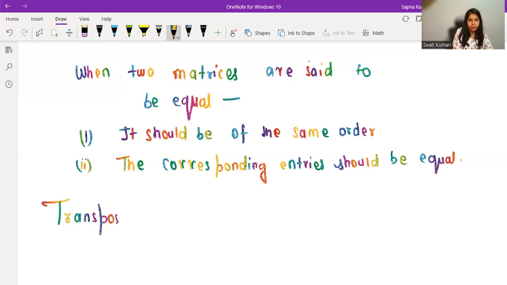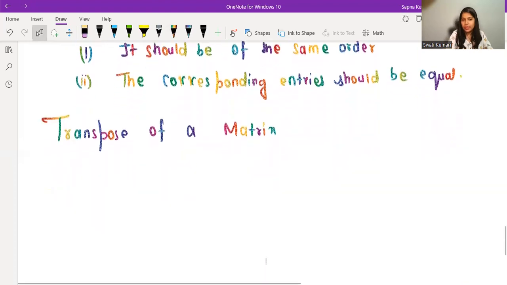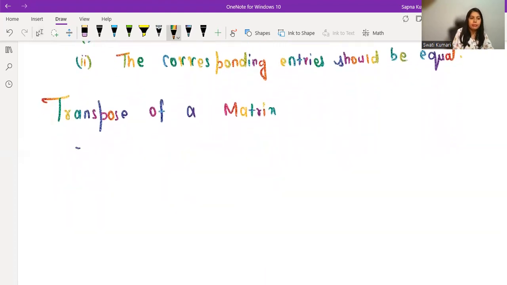Now, one more thing which I remember, that you should know what is the transpose of a matrix. Let me first tell you how we denote transpose. For example, if I'm taking a matrix A, then the transpose of a matrix is denoted by just a letter T on the top of A, as a power of it.